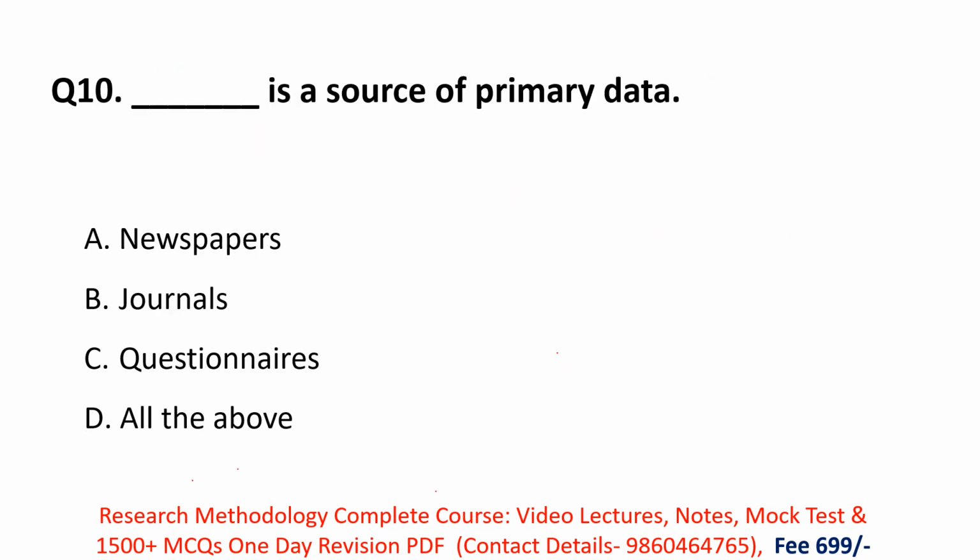Next, dash is a source of primary data. Remember, in research there are two types of data: primary data and secondary data. Primary data means that while doing research, the researcher generates data by himself.